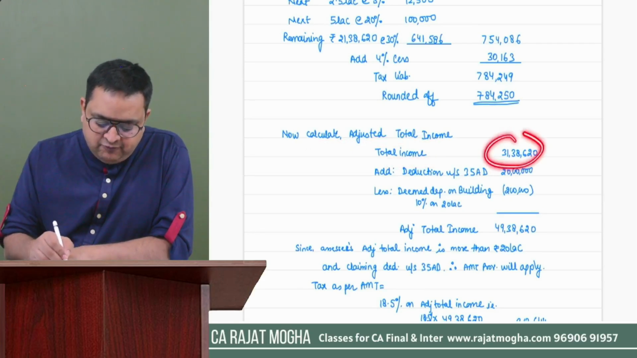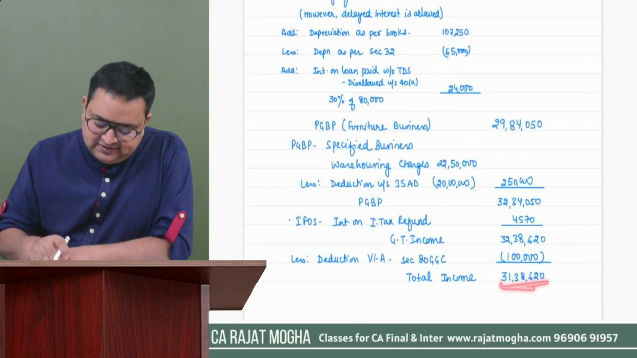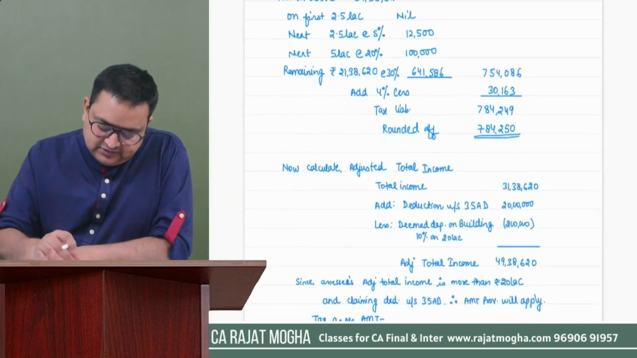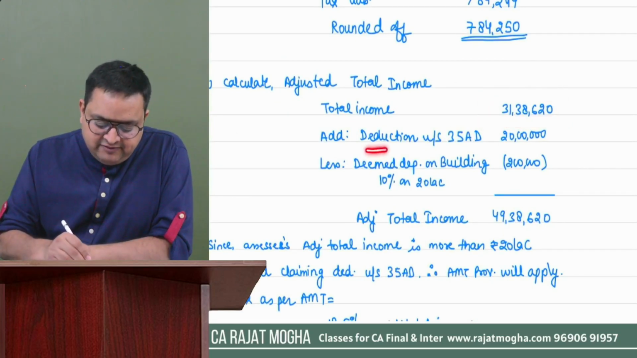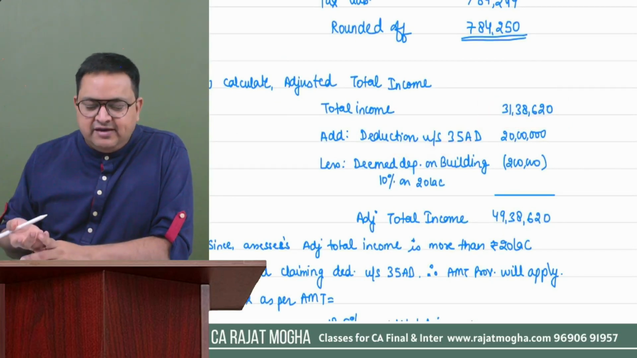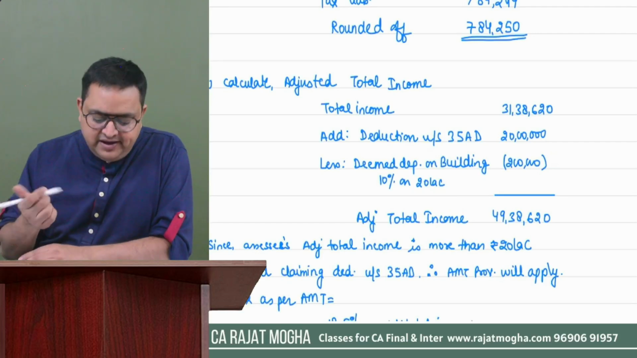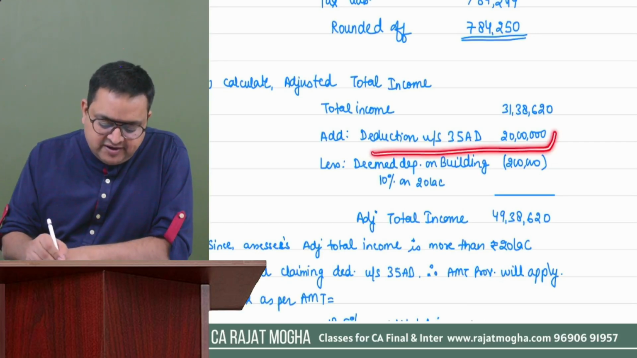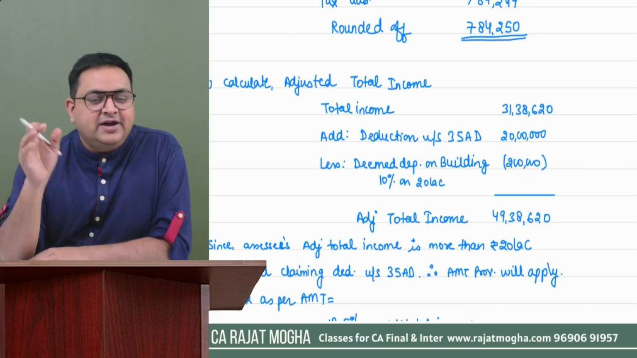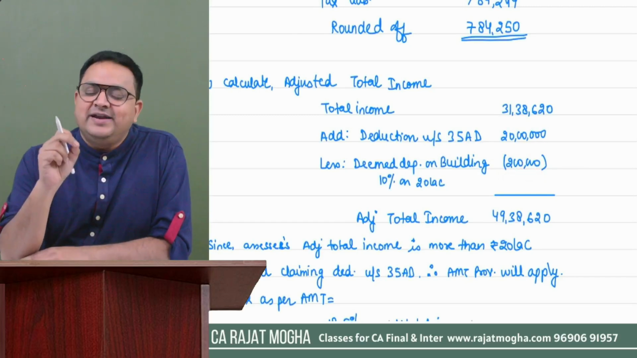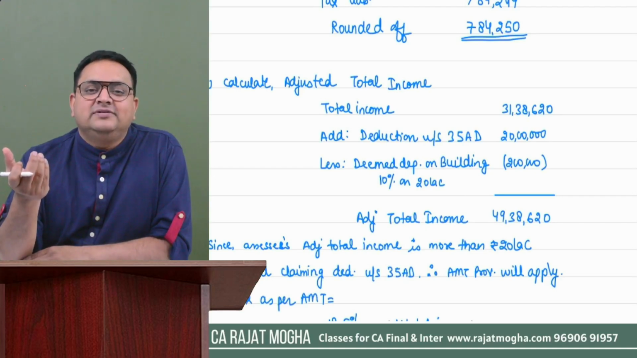Whatever our total income was, it was 31 lakh 38,620. This is our total income. We have calculated it earlier. And we will add back all the deductions which we have given under 35AD. If there would have been 10AA, I would have added it back, right? So 35AD deduction, I have added it back. And also we will give deemed depreciation, because now we are not giving the deduction under 35AD, but at least we will give depreciation on that building. And how much is the depreciation on the building?